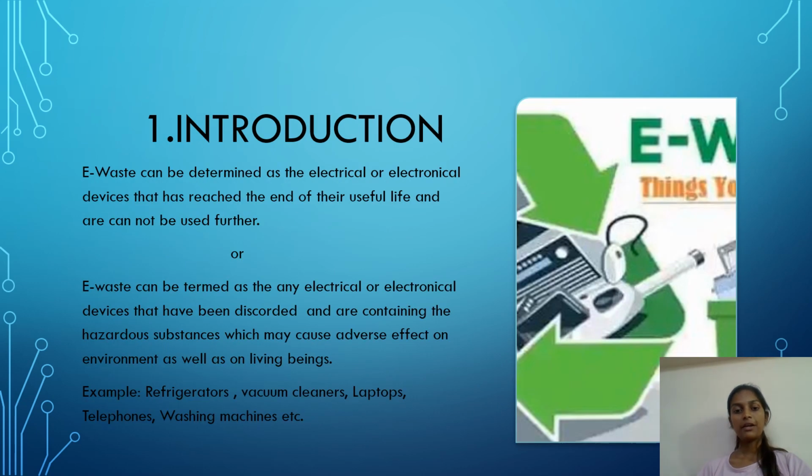Introduction. E-waste can be determined as the electrical or electronical devices that have reached the end of their useful life and cannot be used further. Or e-waste can be termed as any electrical or electronical devices that have been discarded and are containing hazardous substances which may cause adverse effect on environment as well as on living beings. Example: refrigerators, vacuum cleaners, laptops, telephones, washing machines, etc. So we can conclude that e-waste is a waste which is very dangerous for environment as well as human beings.